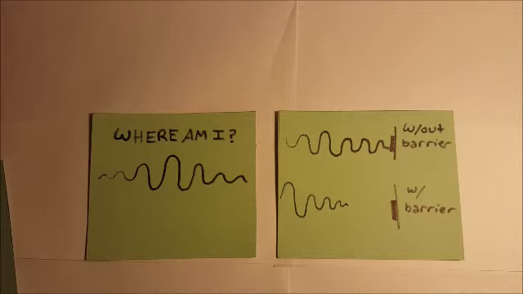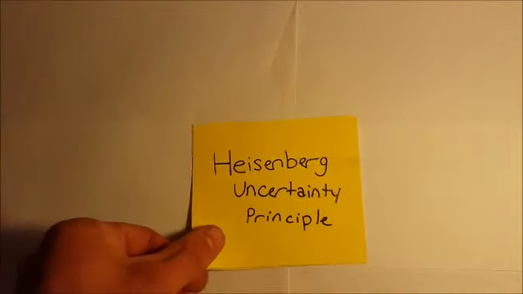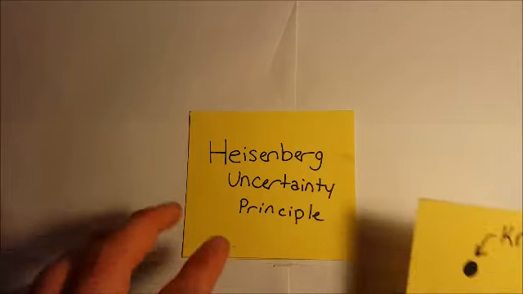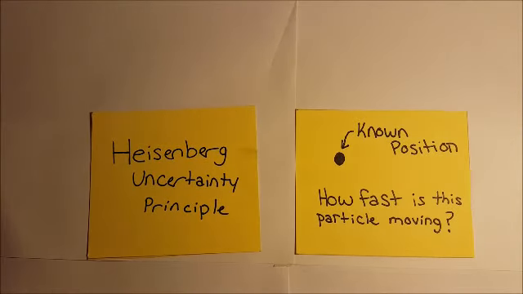But how can uncertainty of position be calculated? Well, using the famous Heisenberg uncertainty principle, we know the uncertainty in position is a calculable value. The principle states that position and momentum cannot be known with 100% precision at the same instance in time.